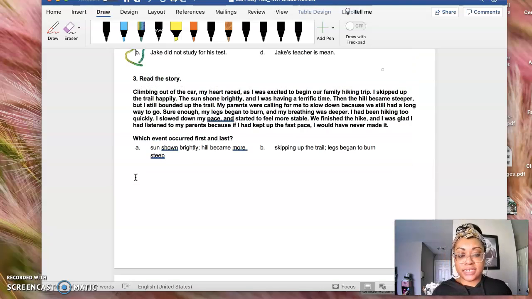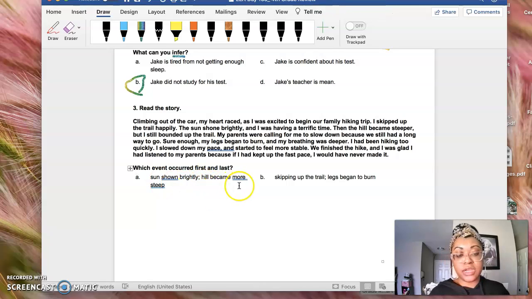And I don't know why it just has 2 answer choices here. It should be 4, but let's go. Which event occurred first and last?